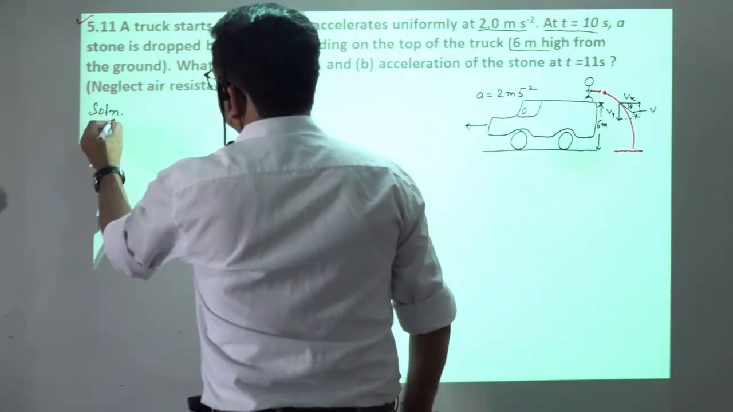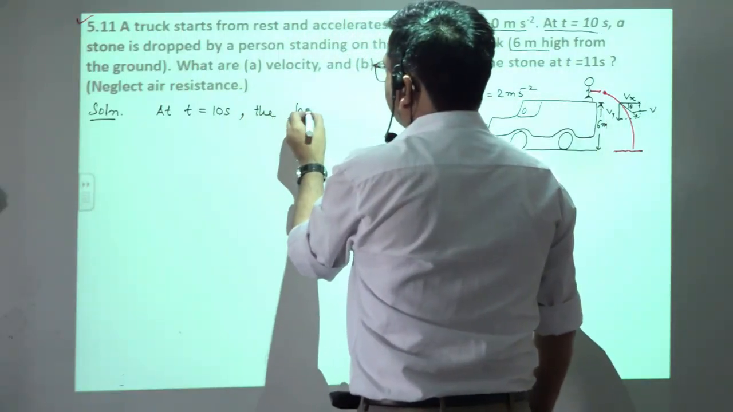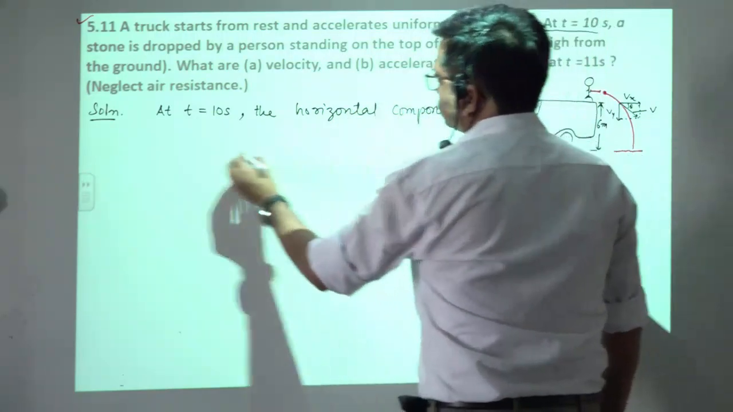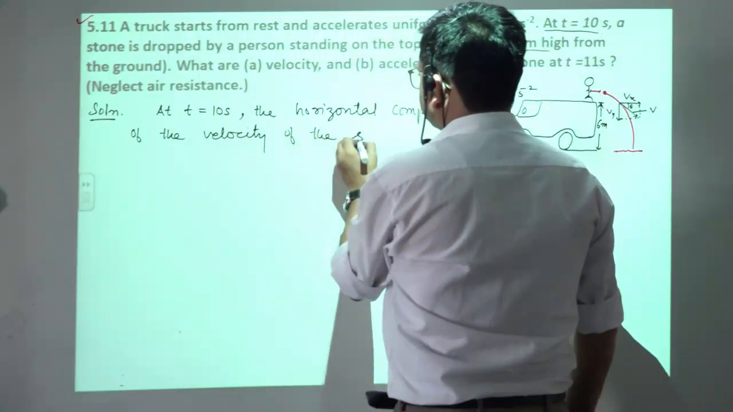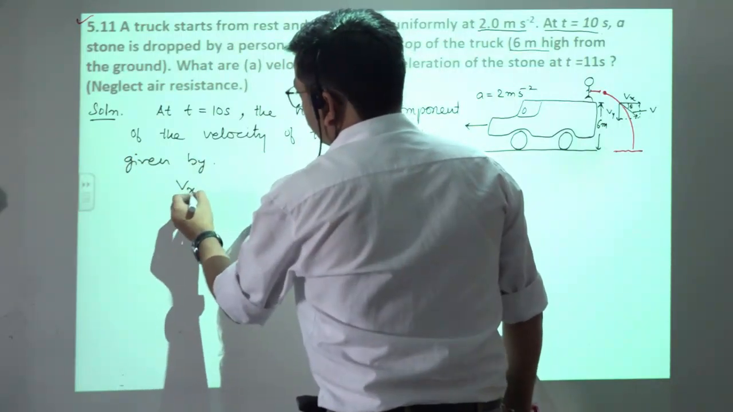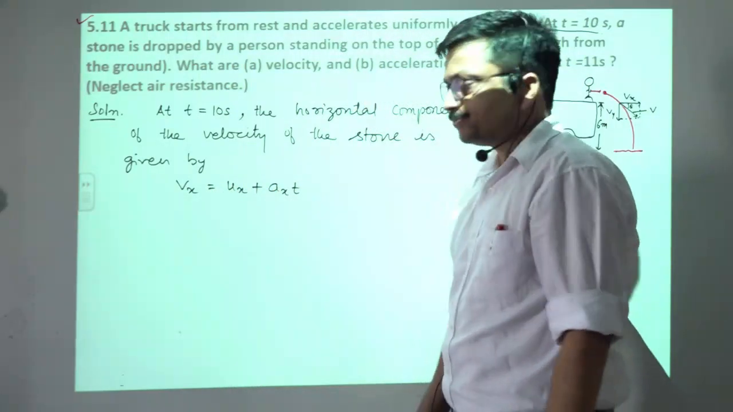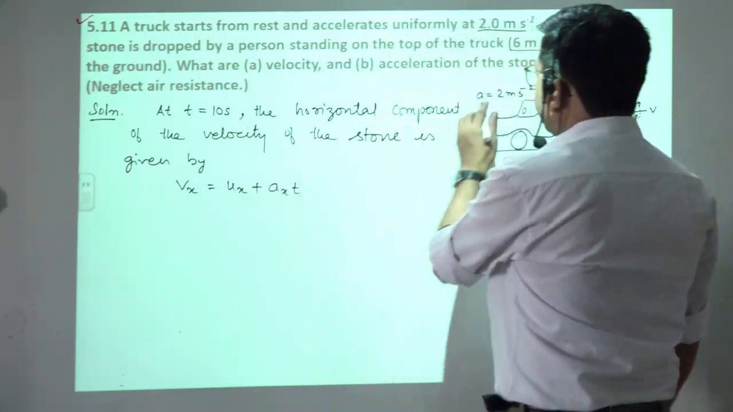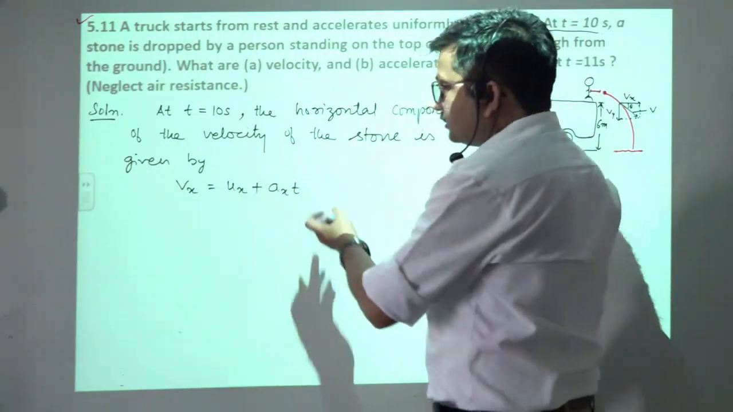The solution part: we will write, at t equals 10 second, the horizontal component of the velocity of the stone is given by Vx equals ux plus ax into t. Clear? Now look, what was the initial velocity? The stone was held in the hand, so ux was 0. What about ax? It was accelerating along the x axis, so 2 meter per second square, and the time given there is 10 seconds.